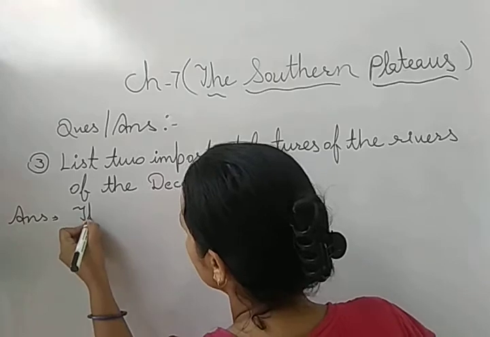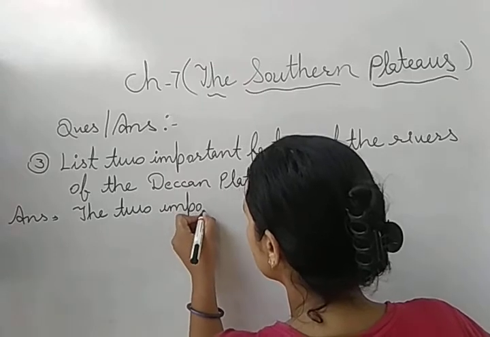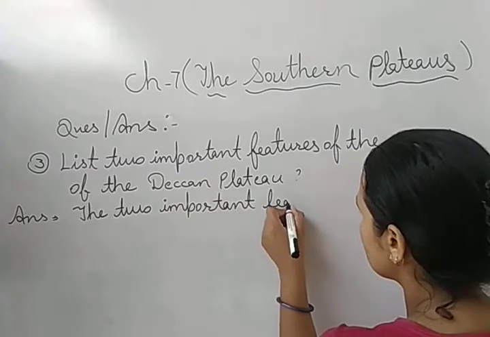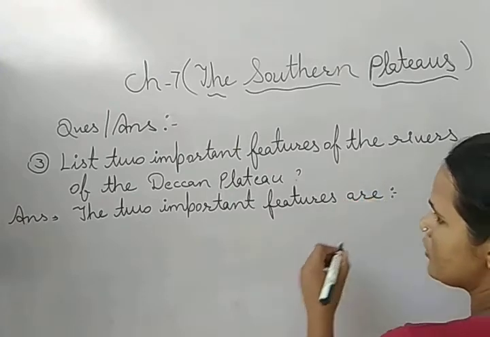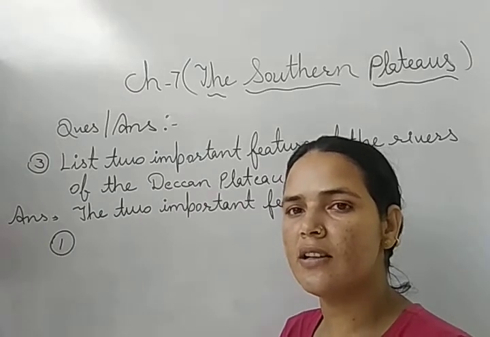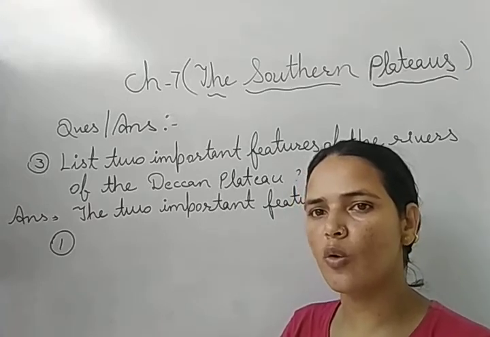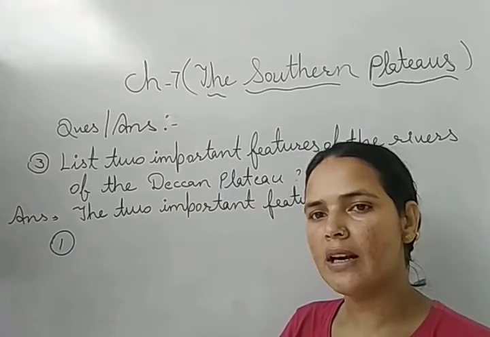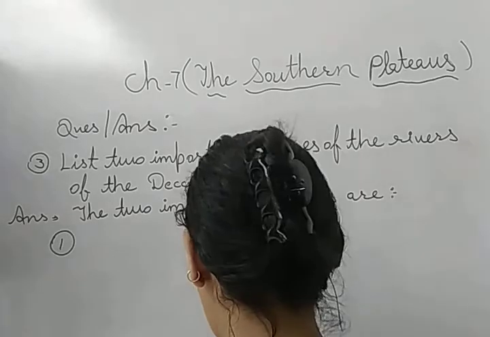The two important features are: the first is rivers flowing through the Deccan Plateau are seasonal. It means these rivers do not flow throughout the year. They depend on rain. When there is rainy season or monsoon season, these rivers fill with water, and in summer season they get dried up. So this is the most important feature of the rivers flowing in Deccan Plateau.